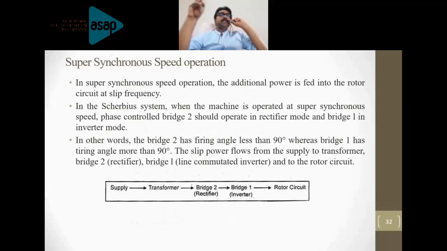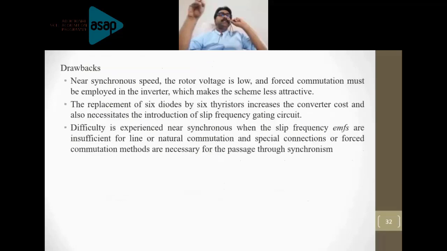The same diagram, but you can have a look at the arrow marks. These diagrams are only taken into account for the arrow marks. I will explain here now. Now bridge 2 will act as a rectifier. Bridge 1 will act as inverter. So what will happen? You are going to supply additional power to the machine to operate it in the super synchronous mode. So the power will be converted into DC.